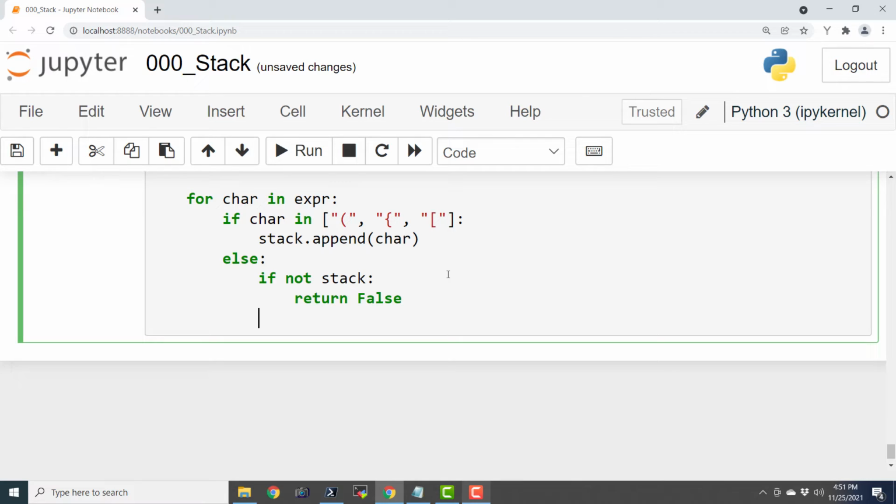Similarly, let us check the other condition. Current character equals stack dot pop.